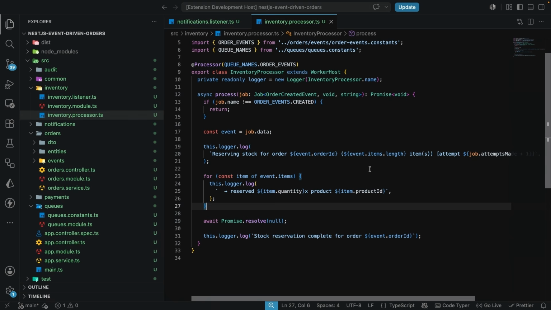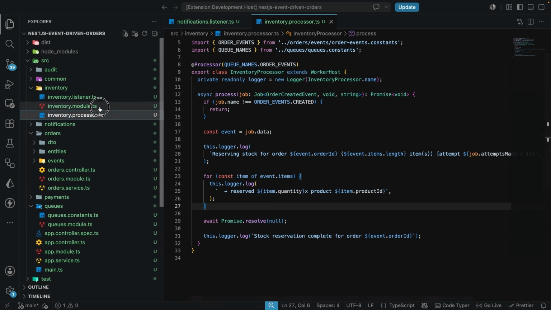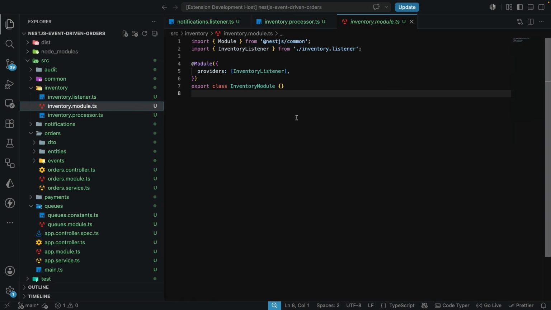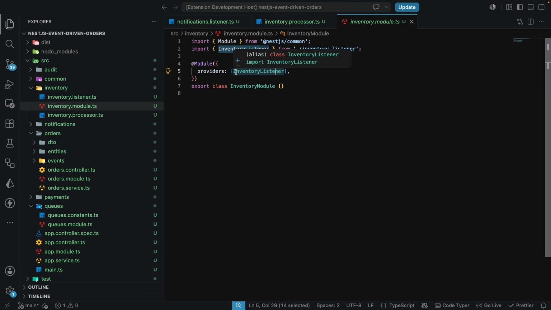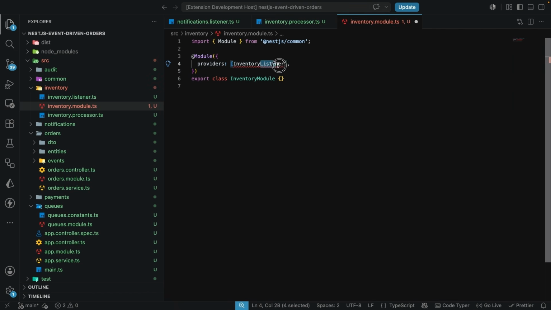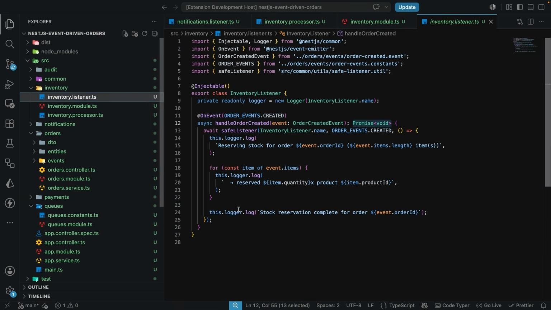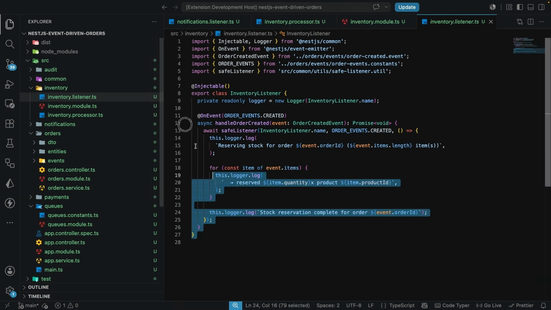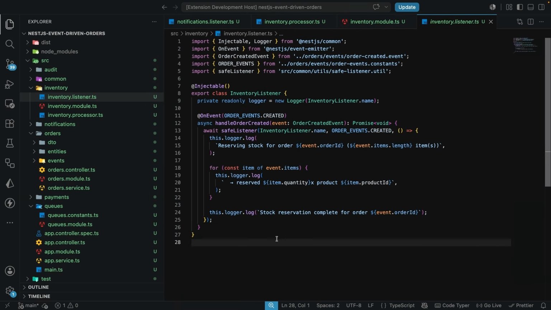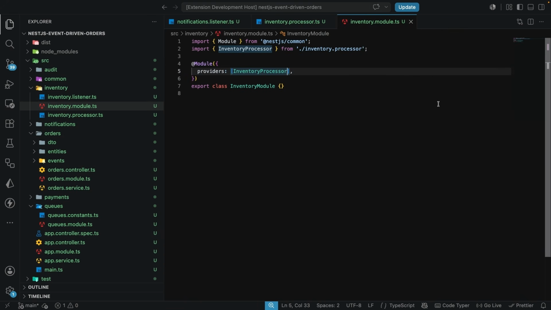Now let's also edit the inventory module.ts file that we have here. We're not going to have the listener over here anymore. We're going to be replacing this with the inventory processor, like this. I'm just leaving the listener here so that it can be useful. So when you come back or when you're watching this, you can see how this worked previously. Now we're going to do the same for the notifications.